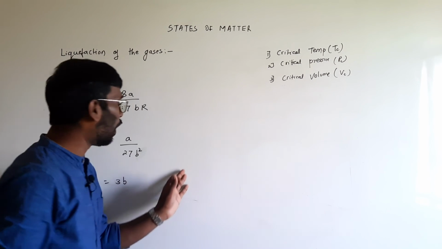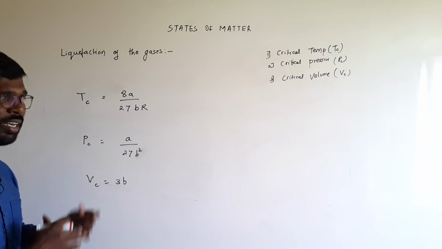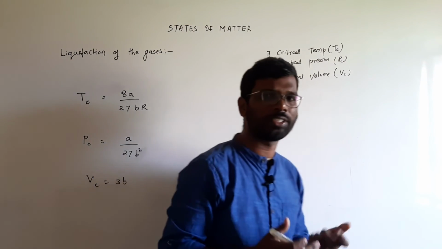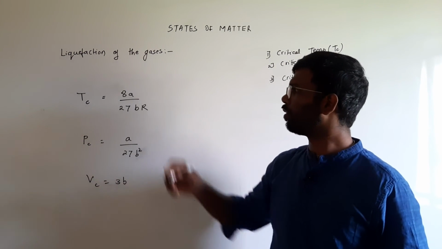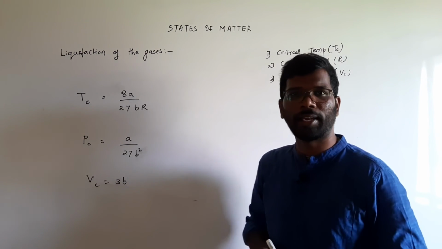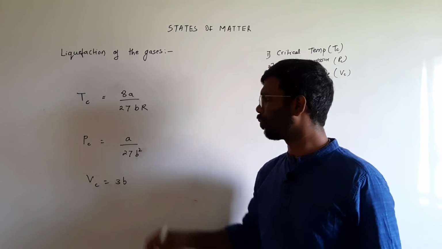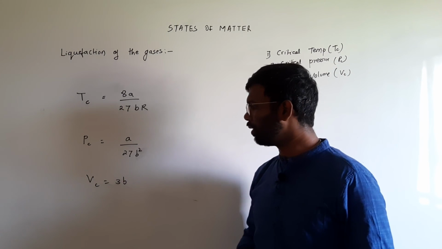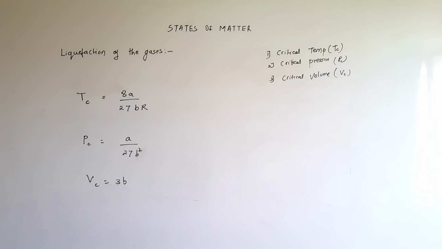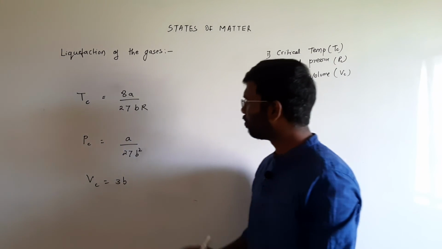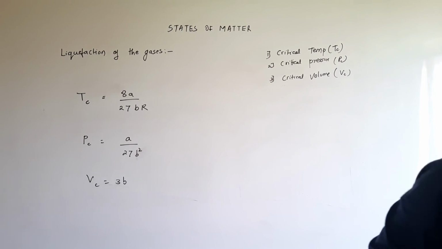How these are derived is not really important for you at this level, but many times questions related to these relations are asked in competitive exams. That is, TC is equal to 8A by 27 B R, the critical pressure is equal to A upon 27 B square, and the critical volume is 3 times B. So these are the important relations which you have to keep in mind.